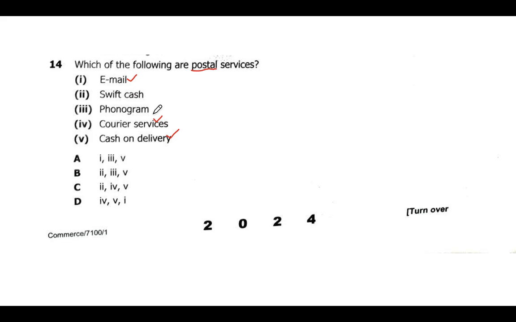And then phonogram is where a customer calls the particular telephone office to give some queries. So this is a phonogram. So the ones which we have as postal services, we have four. We have 1, 4, and 5. These are postal services.